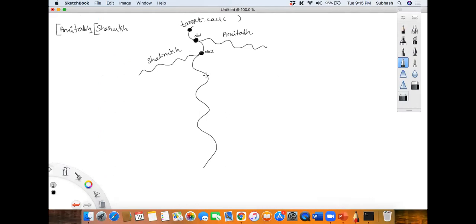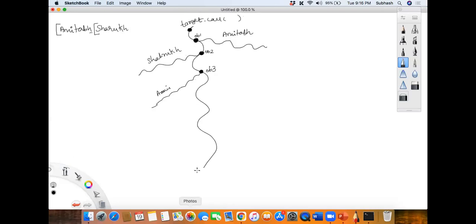Similarly, after he went to sleep, again a new object is getting created. Amitabh is sleeping now, Shahrukh is sleeping after printing this, and now OB3 got created. Then he'll pass this target to OB3, and then he'll create a thread, and this thread will also call target.call, the same object. So all the three threads are calling the same object's call method, isn't it, my dear friends?